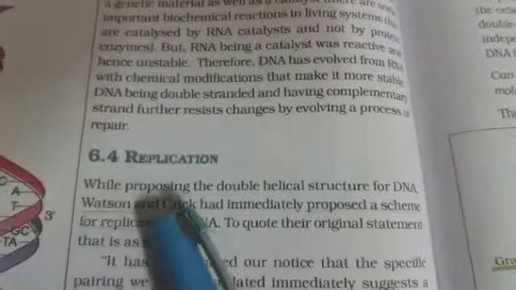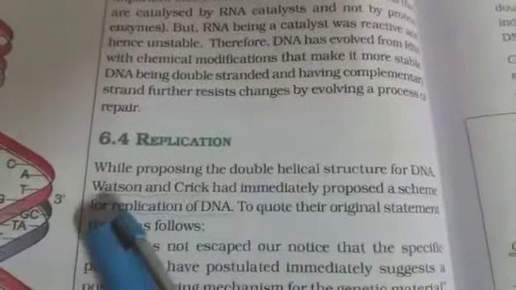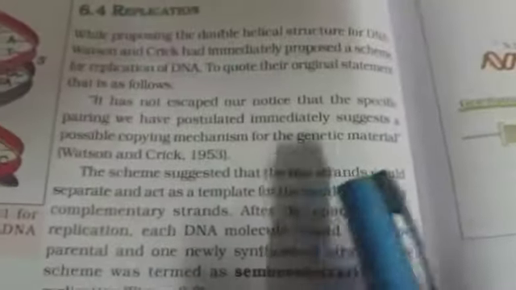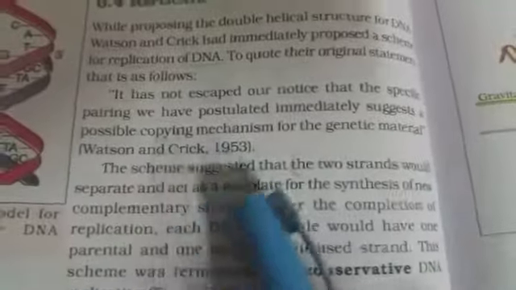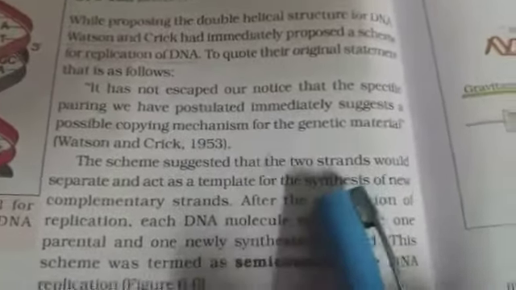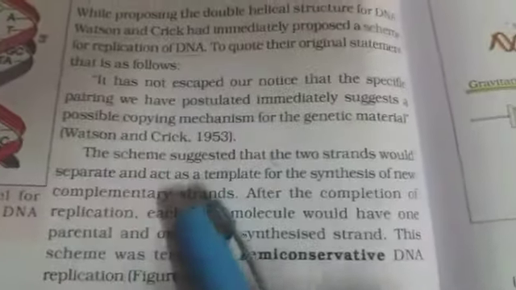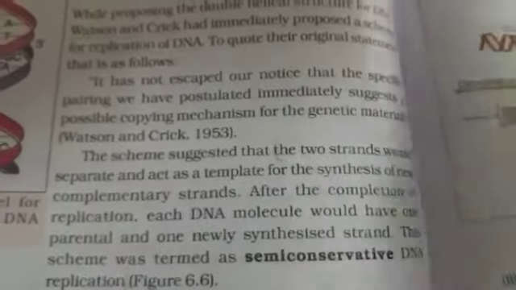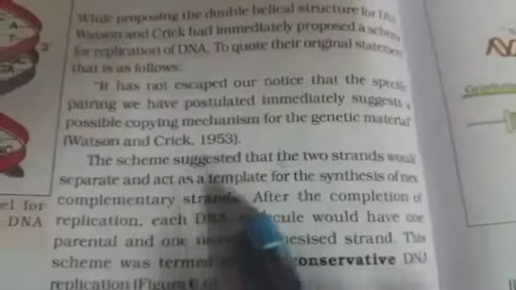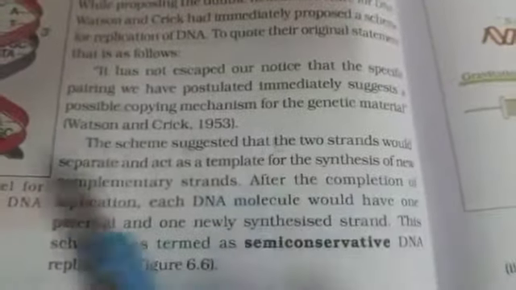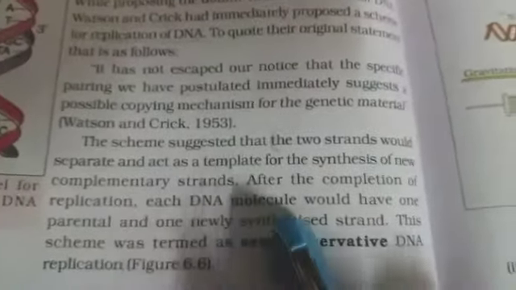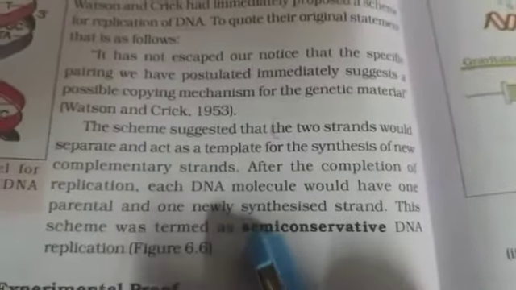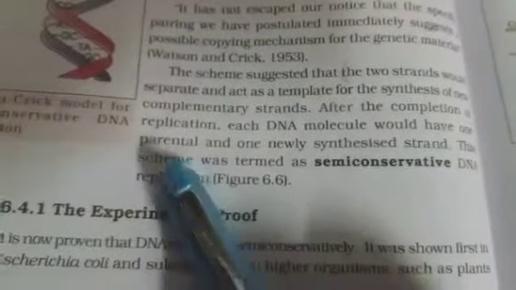Actually, Watson and Crick proposed a scheme for replication of DNA. The two strands would separate and act as a template for the synthesis of a new complementary strand. After the completion of replication, each DNA molecule would have one parental and one newly synthesized strand. This scheme was termed semi-conservative DNA replication.